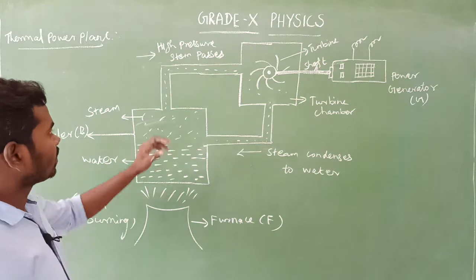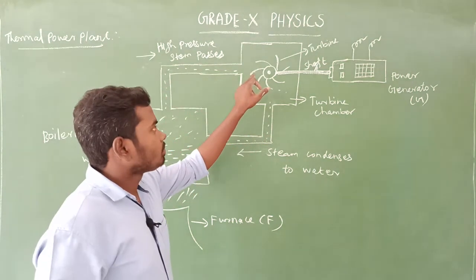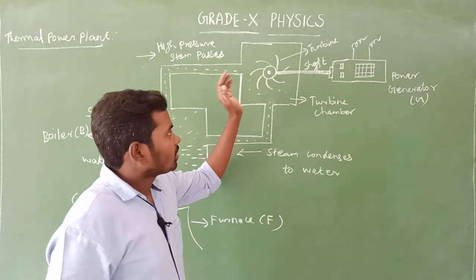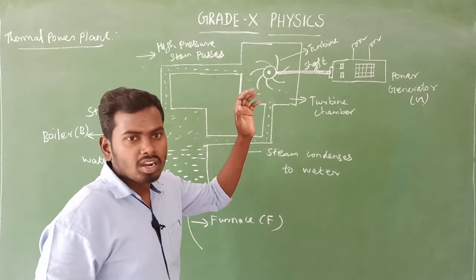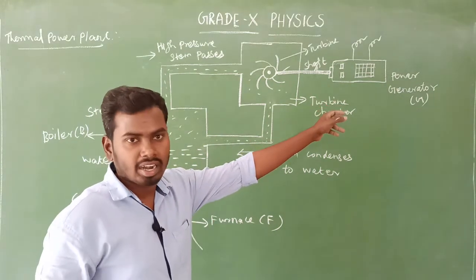Okay, yes, look at here. So this steam again comes to this point. This steam passes into the turbine chamber, and the highly pressurized steam falls on the turbine, and the turbine starts rotating, due to which electricity is generated. Am I right? Yes.